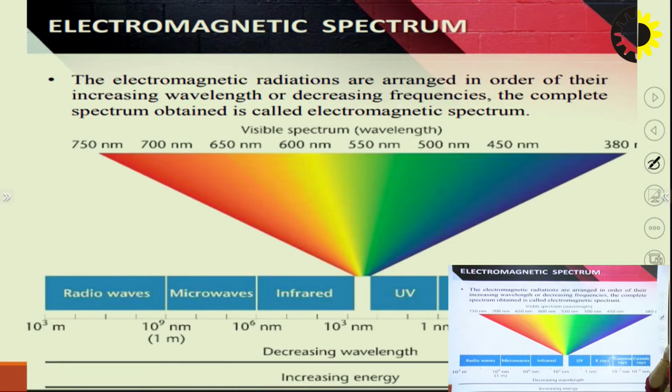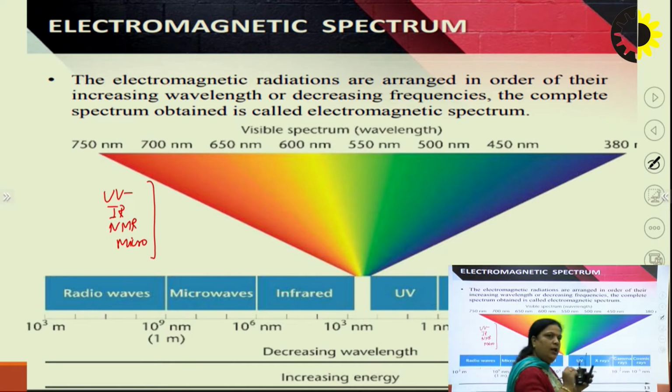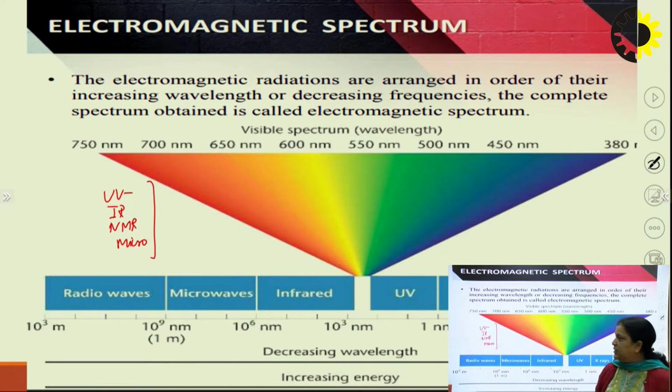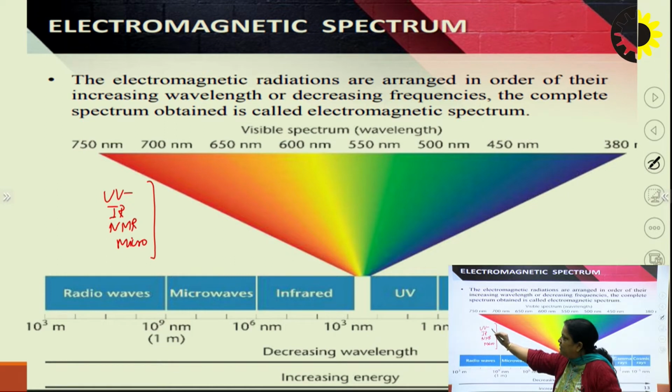Now, if we check the electromagnetic radiation, in spectroscopy we study either UV spectroscopy, IR, NMR, or microwave. The basic point is that all are electromagnetic radiation, or we irradiate with electromagnetic radiation. But if we choose a wavelength of this range, then it is called UV spectroscopy.